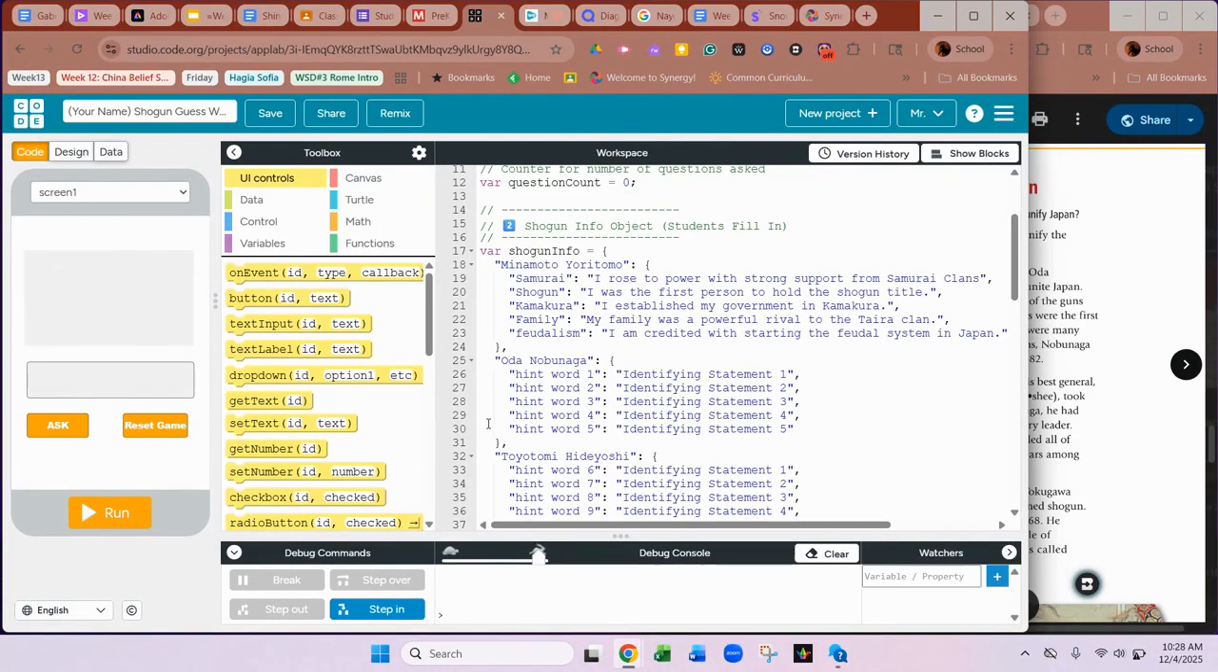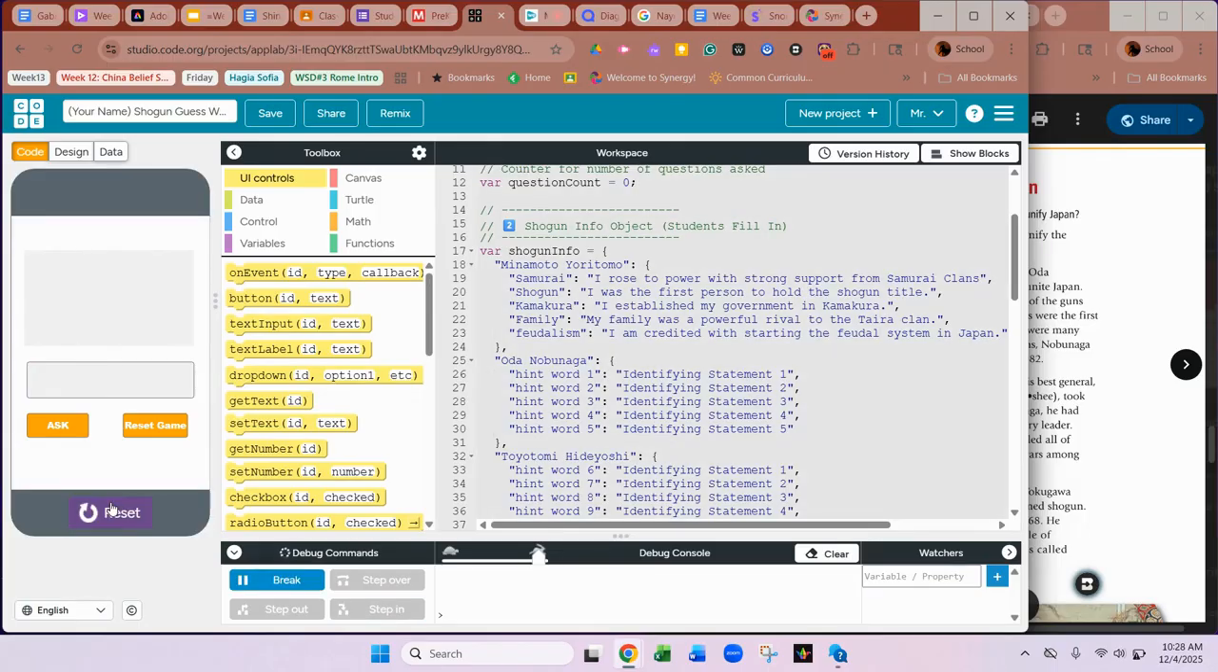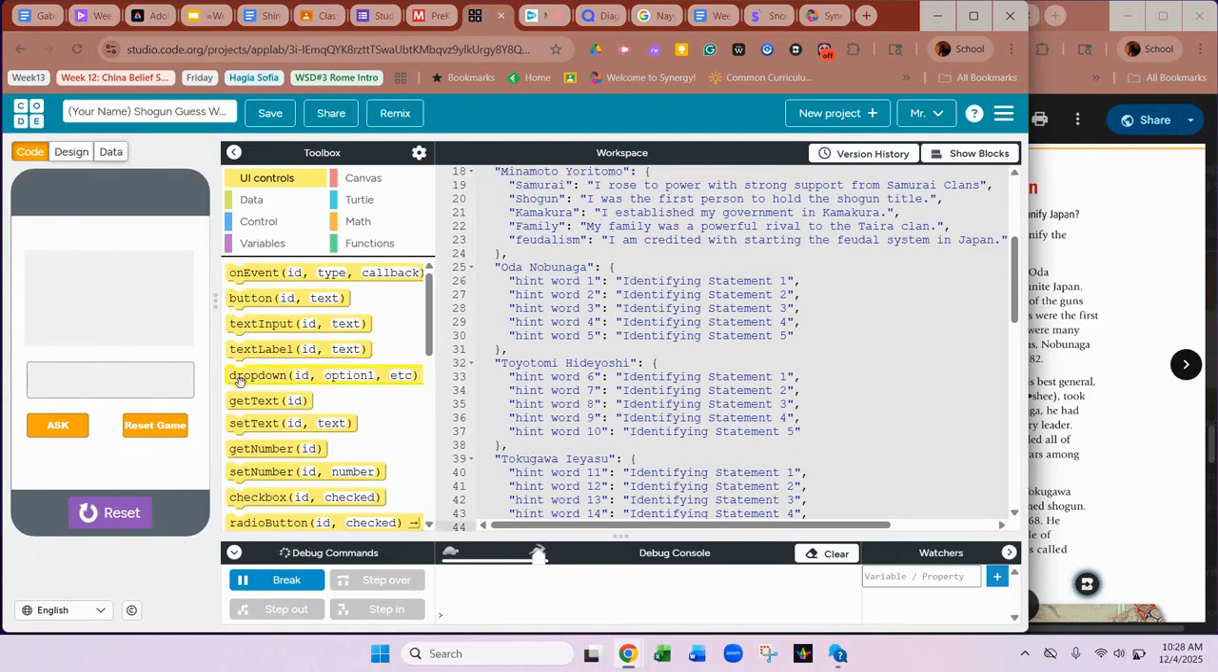Okay. So I'm going to hit run. It's activated. Okay. We don't know which one of these 4 Shogun it is. So over here, I can say, are you a samurai? Or did you have the support of the samurai, right? Because, okay, did you have the support of the samurai? Ask.